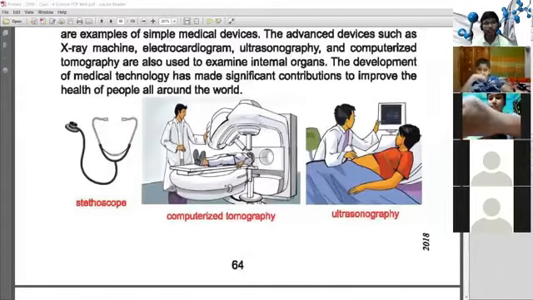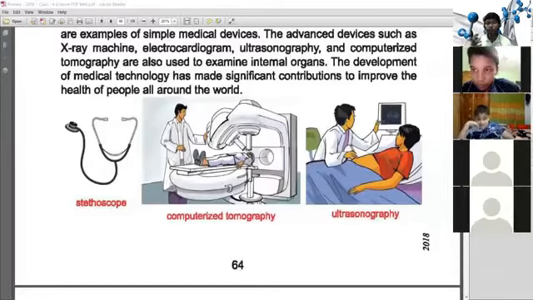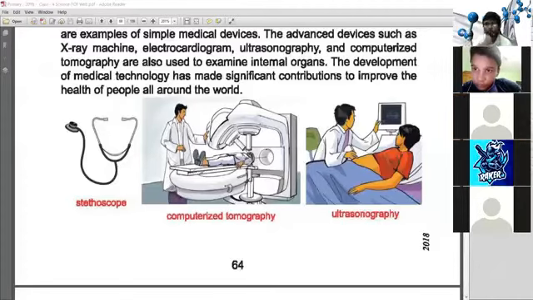This is computerized tomography. In the middle picture, we see that there is an instrument which is operated by the computer to produce images of our brain or internal organs. Ultrasonography is a medical equipment which is used to make an image of our internal organs by using ultrasonic sound.